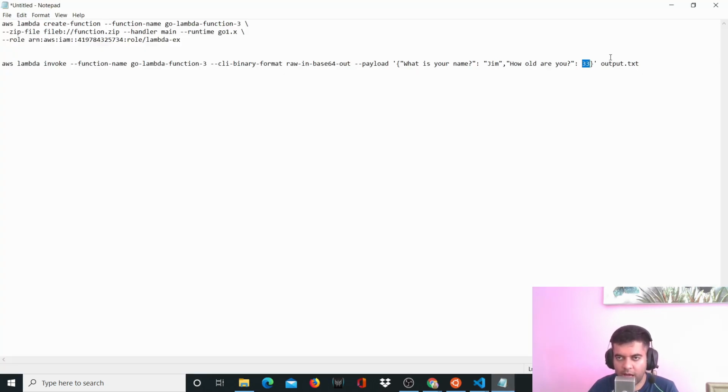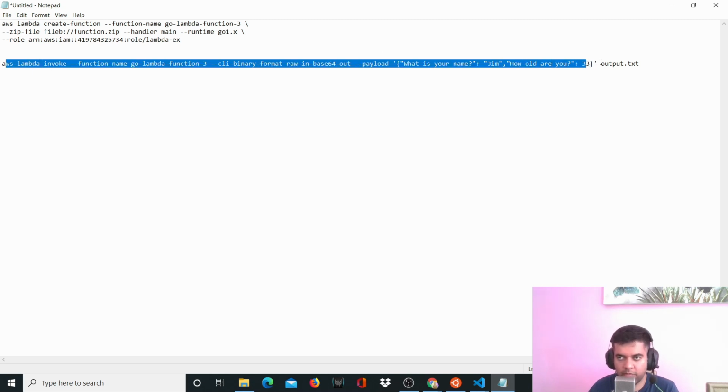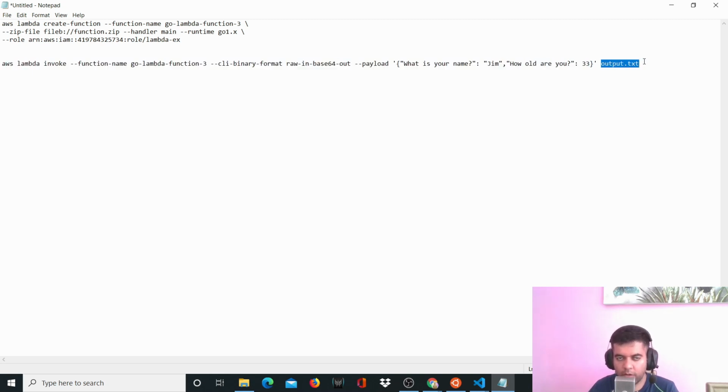And whatever happens, even if there's an error, the response will be formed in a file called output.txt. All right. And this is something that I didn't find in the Lambda documentation. I had to find it from Stack Overflow, because when I was passing my JSON, I was getting some errors. So just make sure you write this little text here. And so this is your program.